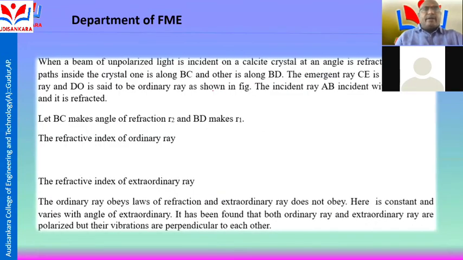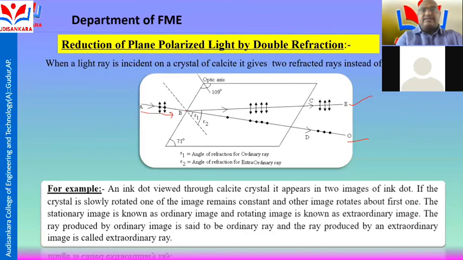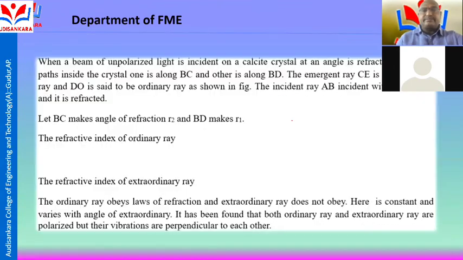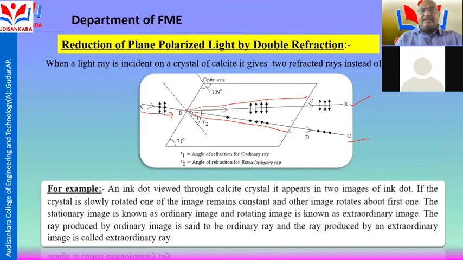When a beam of unpolarized light is incident on a calcite crystal at an angle, it is refracted along two paths inside the crystal, one along BC and another along BD. The emergent ray CE is the extraordinary ray and DO is the ordinary ray, as shown in the figure.